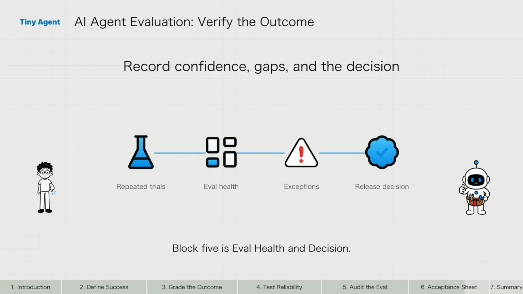Block 5 is eval health and decision. Record transcript spot checks, known grader gaps, environment failures, exceptions, the release decision, and the next failure that should become a new task. The sheet evaluates both the agent and your confidence in the test.